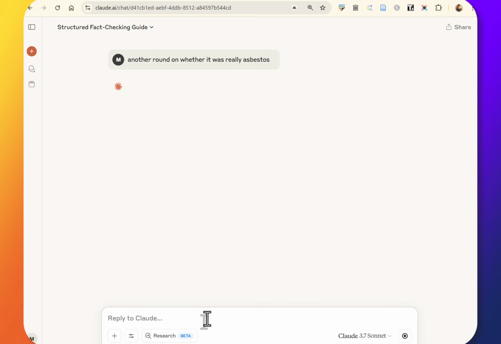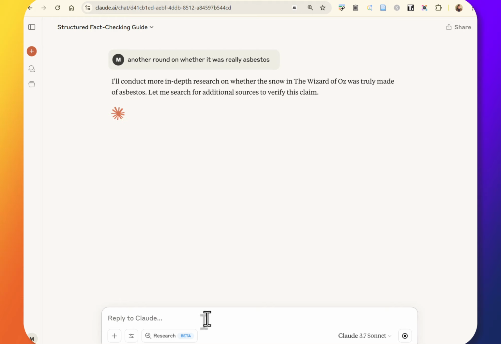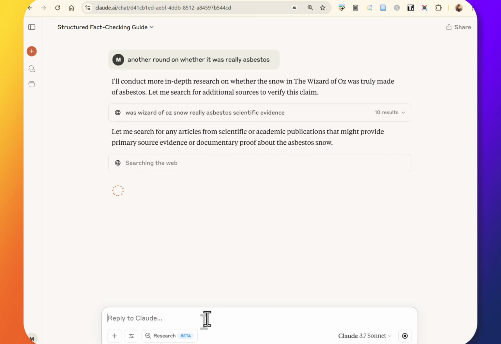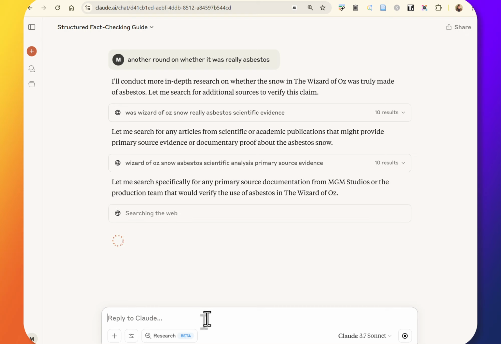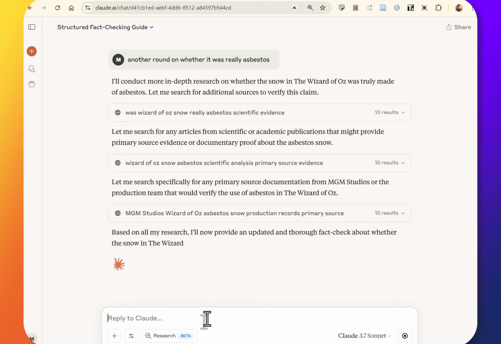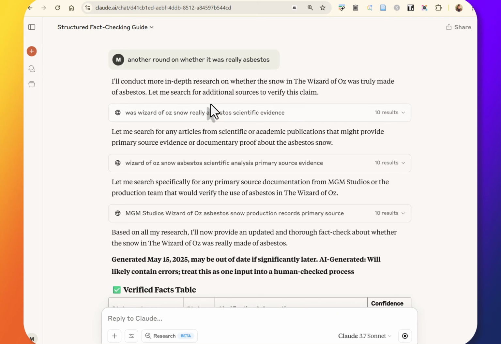And it's going to think a little bit here. And it's going to do a little search. It's going to look for various things. It's going to do a general search, search in the web, scientific analysis, primary source evidence. It's going to try to find different sorts of evidence, different sorts of sources. And again, we built this into the prompt so that we don't get tunnel vision.